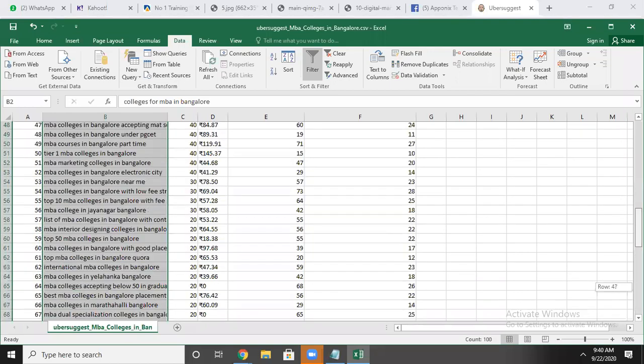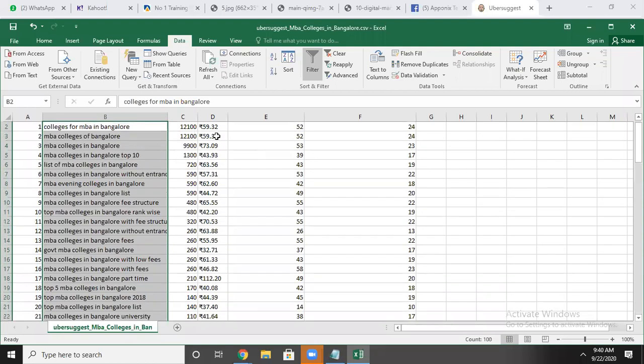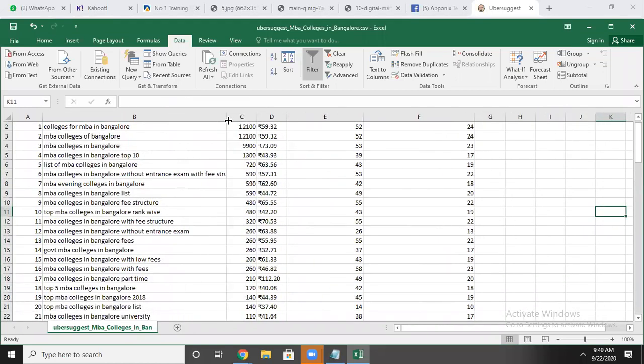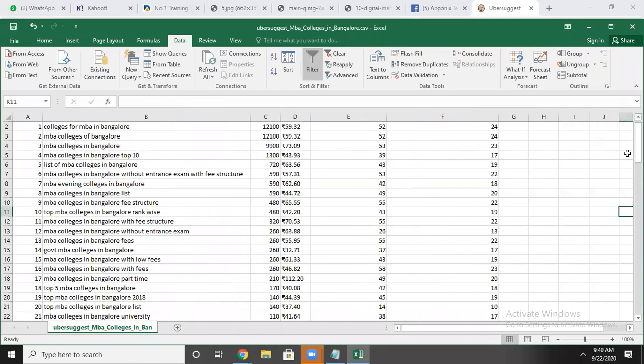In this I will choose the relevant keyword, and it will depend on the website. Let's see what they are using. I will come back again.